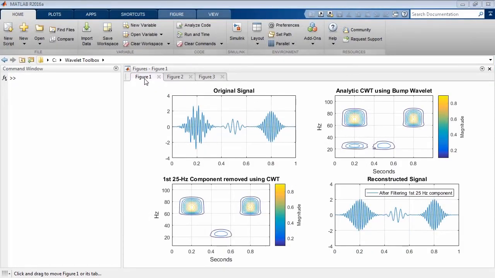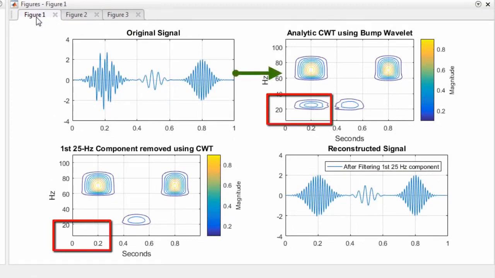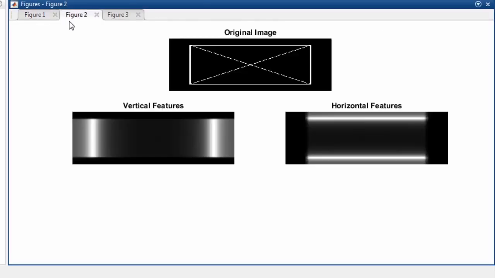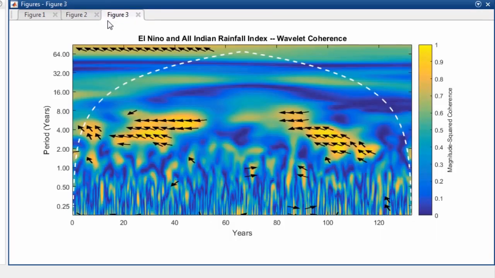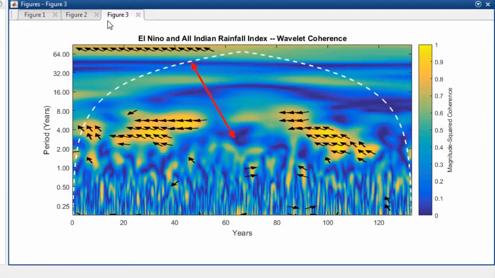The continuous wavelet algorithms and apps can be used for reconstructing time and frequency localized approximations to signals, analyzing images in space, frequency, orientation, and identifying coherent time varying oscillations in two signals. For instance, the arrows in this wavelet coherence plot help determine the relative lag between two signals, and the white dashed line indicates points where the coherence estimates are reliable.